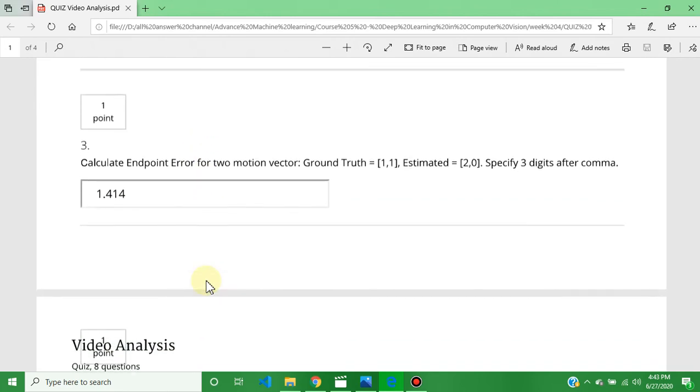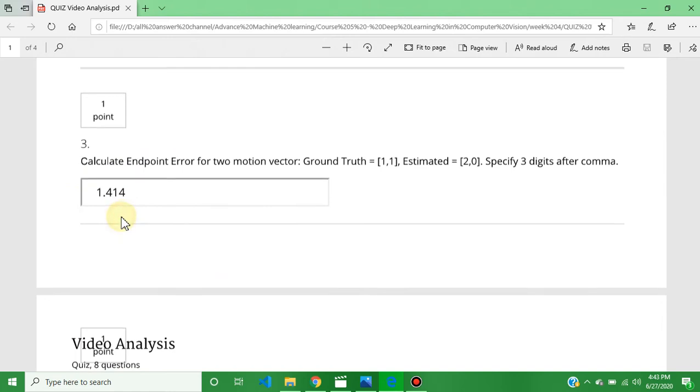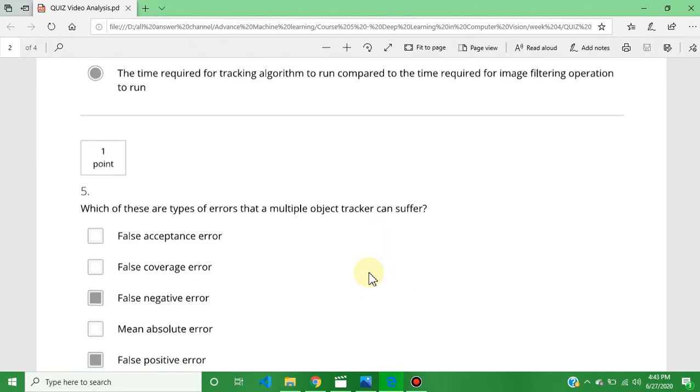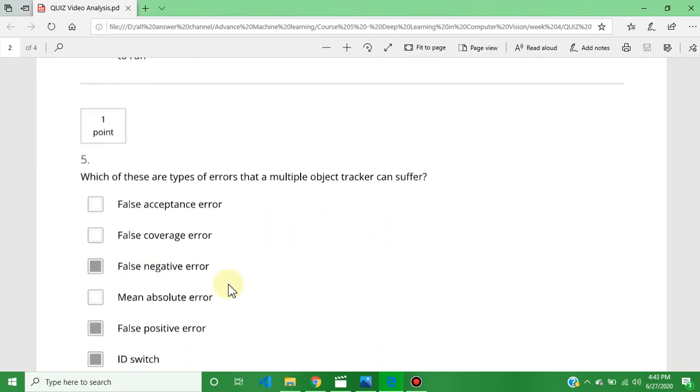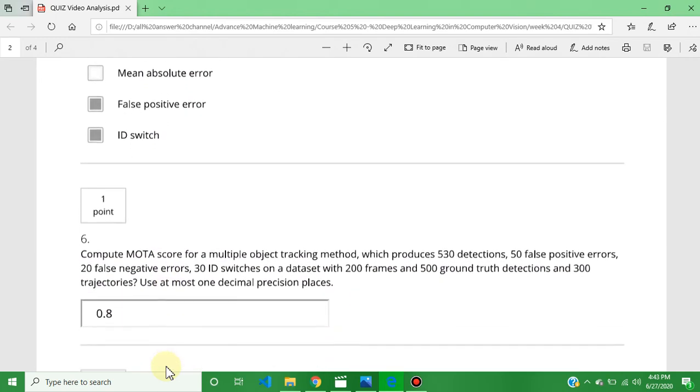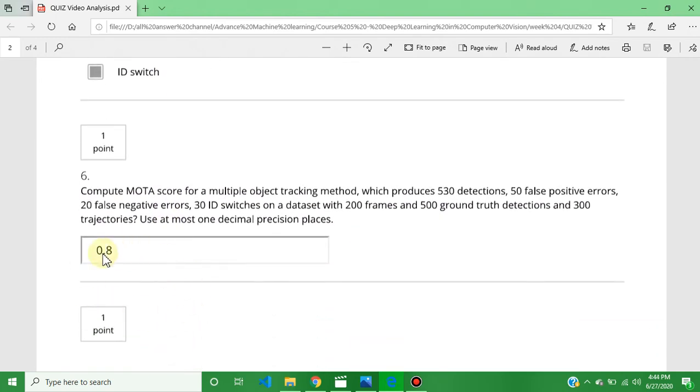The question number third answer is 1.414. The question number fourth answer is the time required for the tracking algorithm to run compared to the time required for the image filtering operation to run. The question number fifth answer is false negative error, false positive error, and ID switch. The question number sixth answer is 0.8.